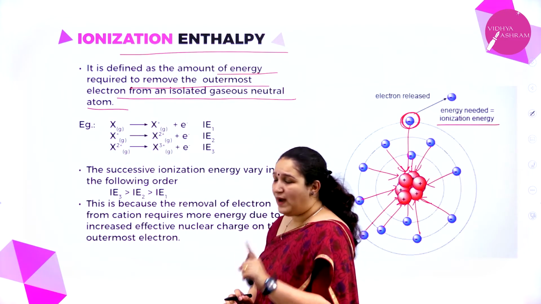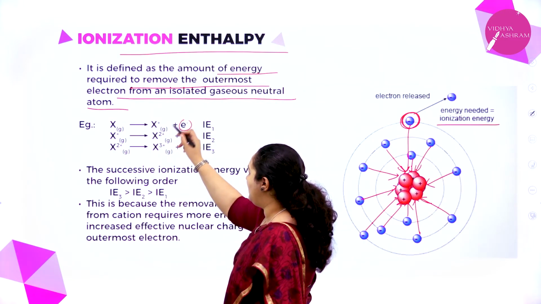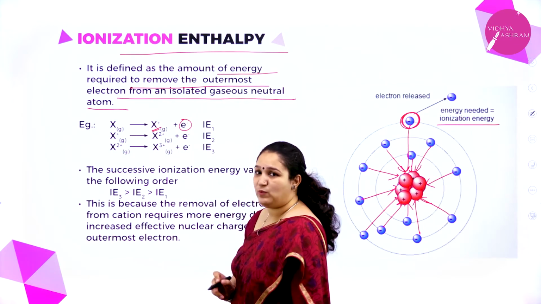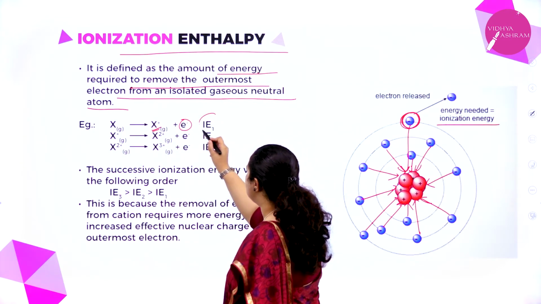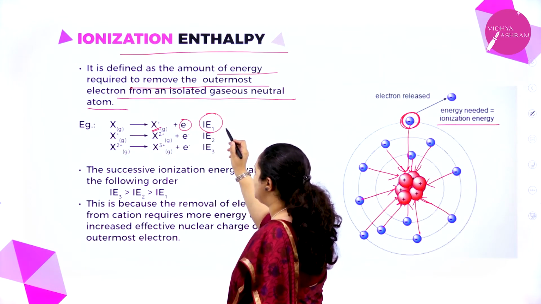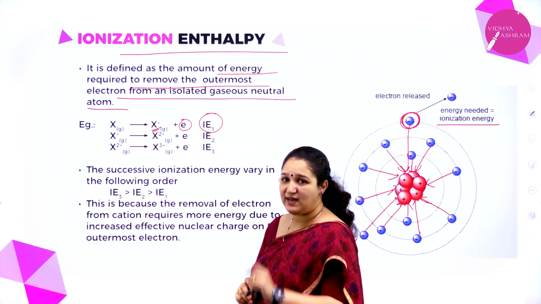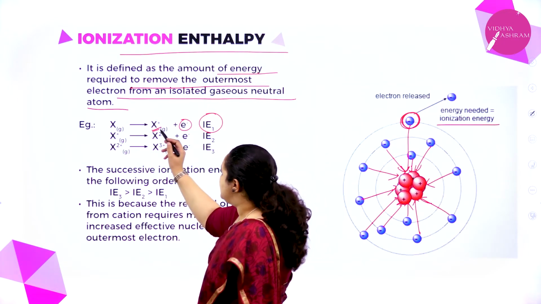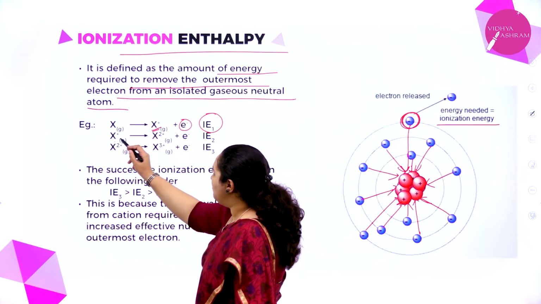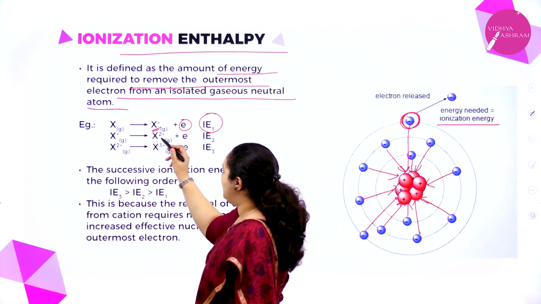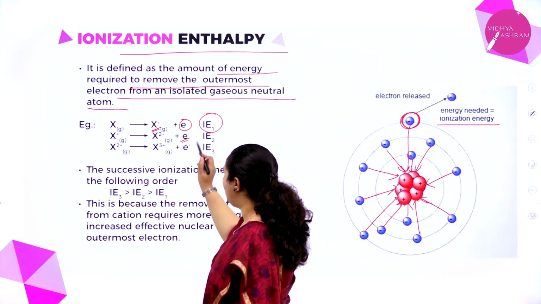Okay, I remove one electron, it became a cation with one positive charge. This energy is called first ionization enthalpy, IE1 I have put. That means it's the first ionization enthalpy. Next, the same cation I will take and remove one more electron. So this will become +2. One more electron I have removed.